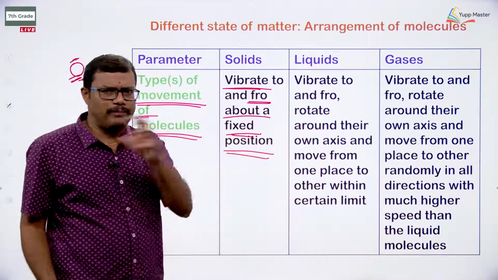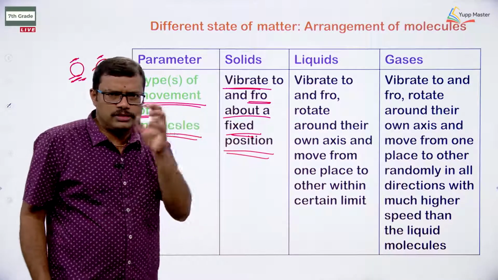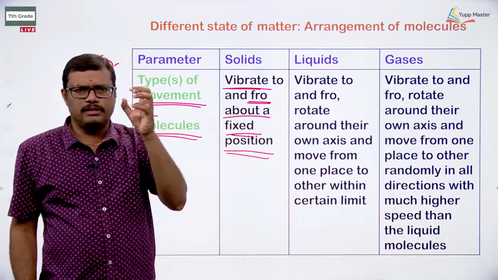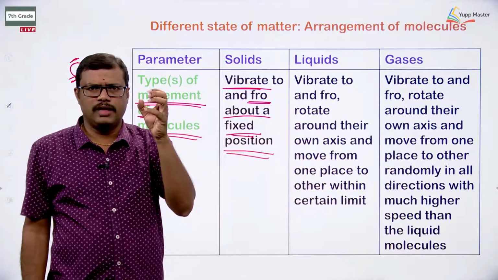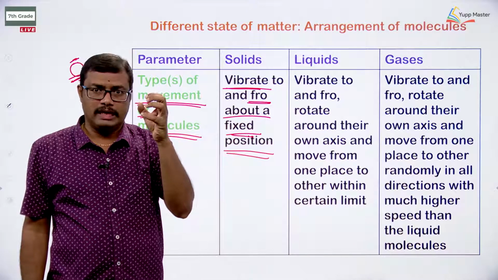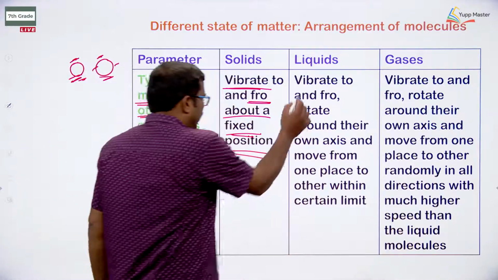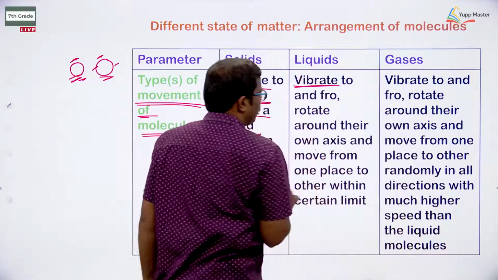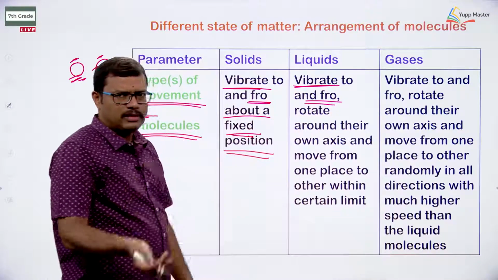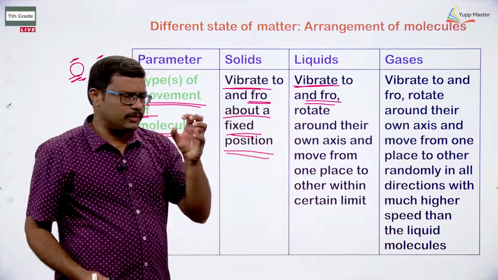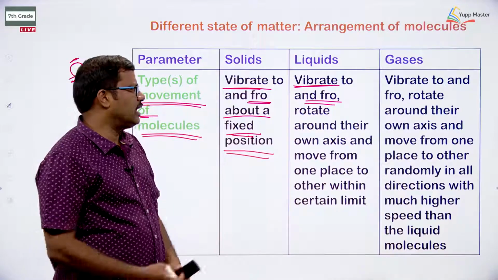In this way the particle will vibrate in the case of solid. But what is in the case of liquid? Vibration is possible to and fro between the particles. Along with that, what is happening?